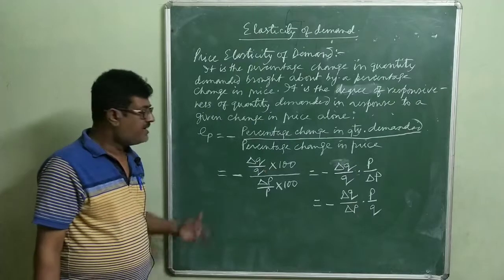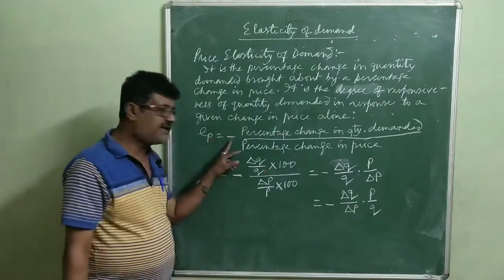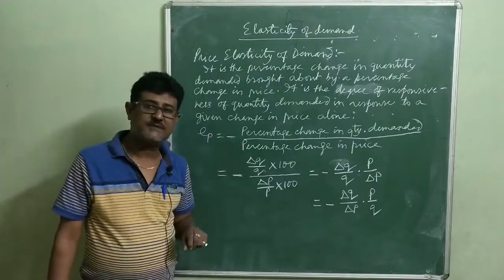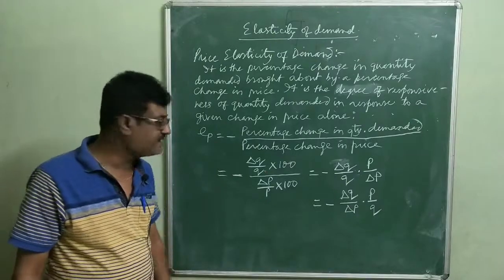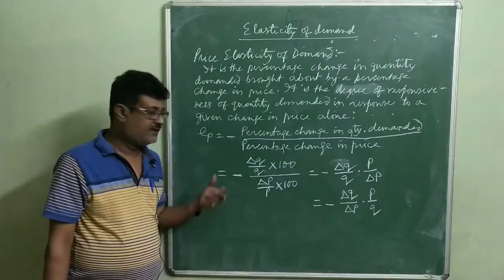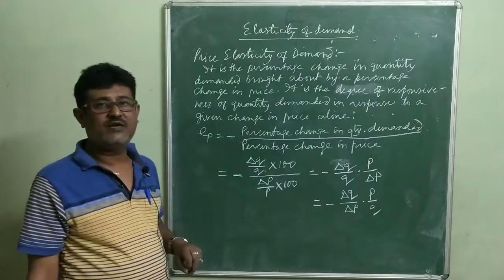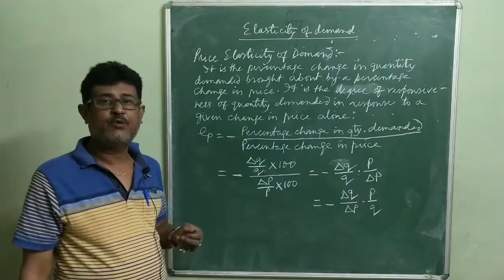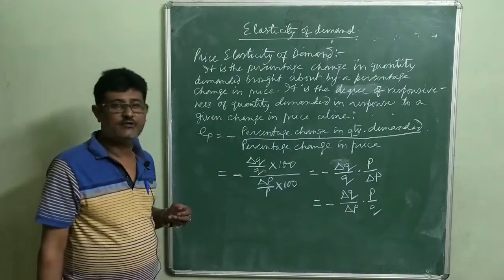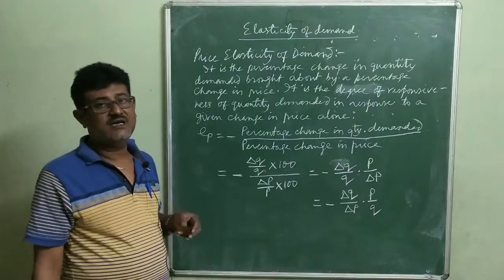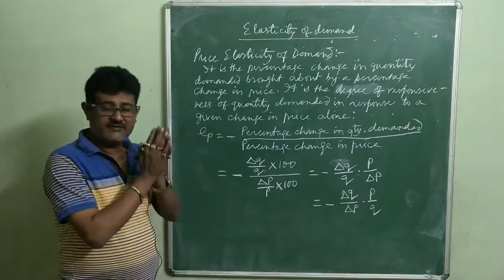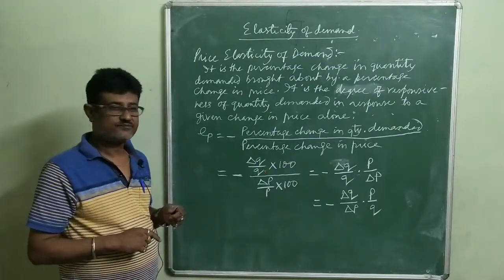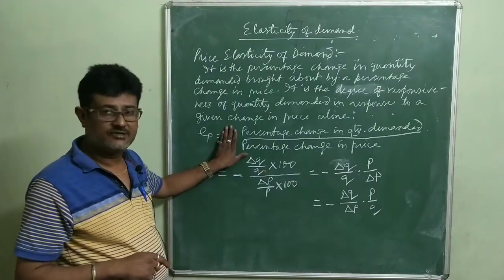कहते हैं. Now you must remember that price elasticity of demand is always negative because of the inverse relationship that exists between price and quantity demanded. See, but for the sake of simplicity, what we do, we ignore the negative sign and take only the positive absolute numerical value because we are interested with the magnitude of change and not the direction of change. Therefore, this sign is ignored.